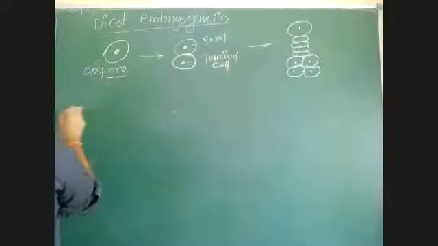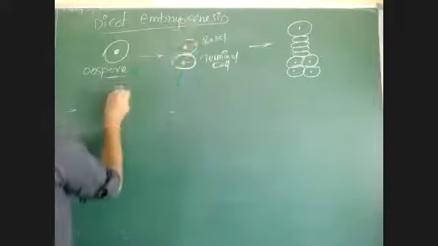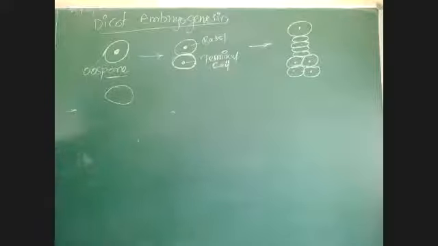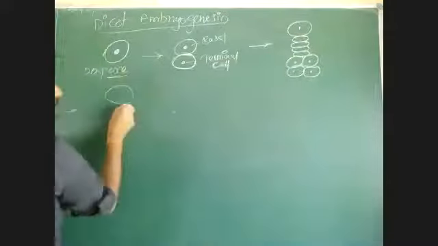Then in the next stage, what happens? The large cell which is present at the end will grow and become a cell called the haustorial cell, and the other cells are again dividing.